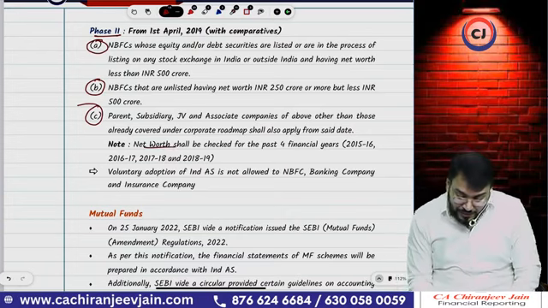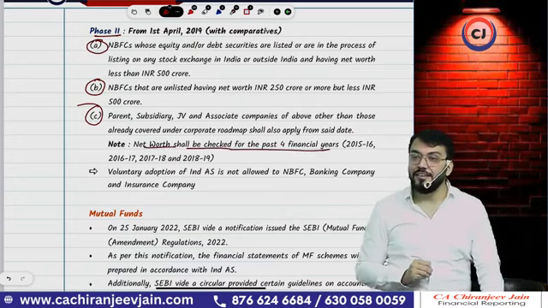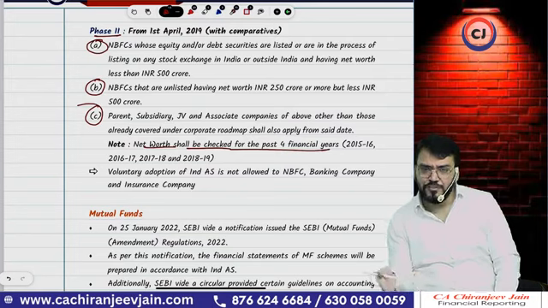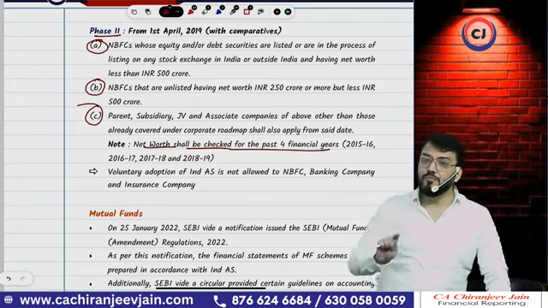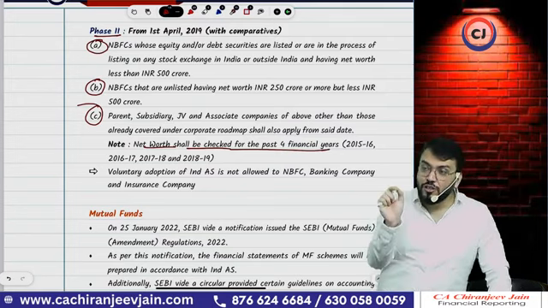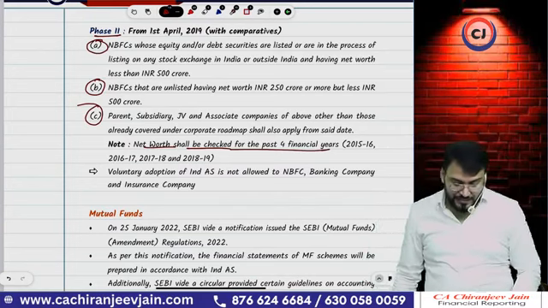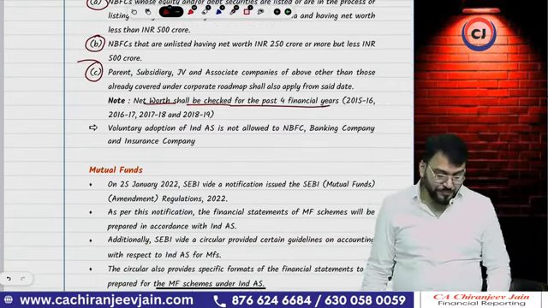Net worth will be checked for the 4 previous financial years. From which date? From 1st April 2019 for the previous financial years. If net worth crosses the limit in any one financial year, Ind AS will be applicable.